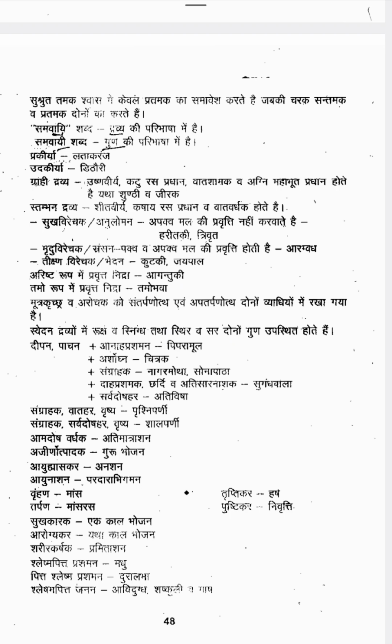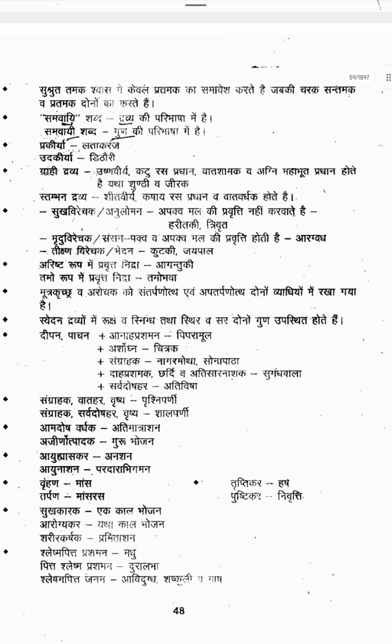Next one is Sukha Karaga, Ega Kala Bhojana. If you are having the meal only one time, that is Sukha Karaga. The patient will have all the pleasures in life. Ega Kala Bhojana, taking only one meal, leads to Sukha Karaga. Yada Kala Bhojana leads to Arogyakara. If you want a healthy life, you should take food at the right time.